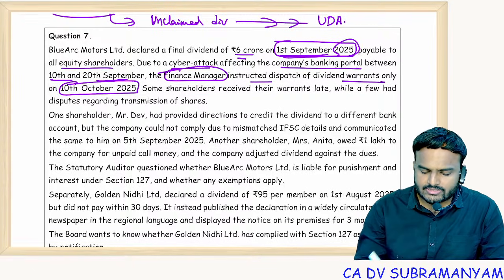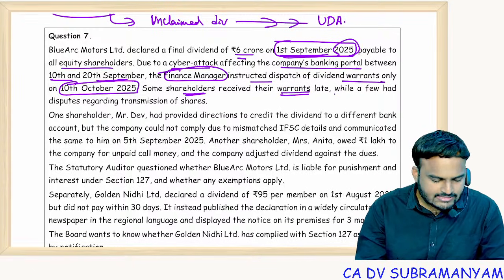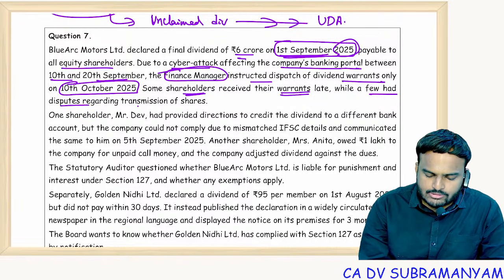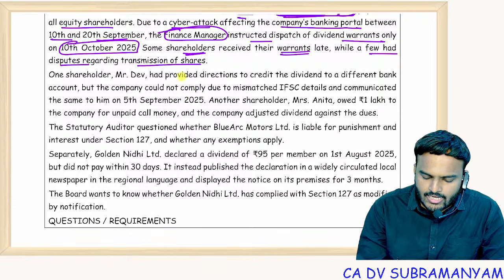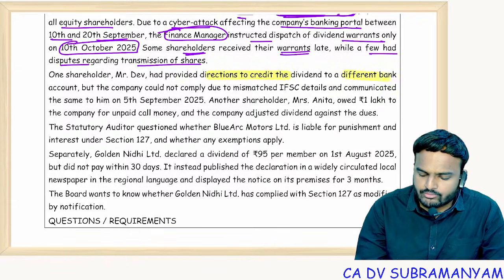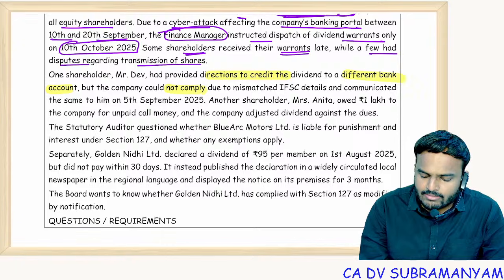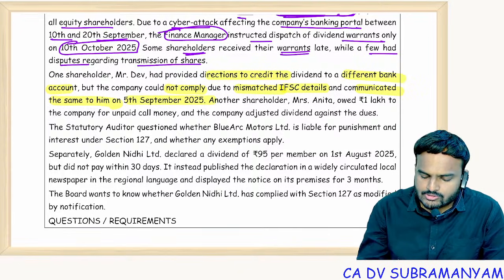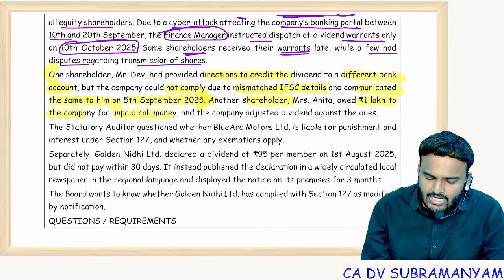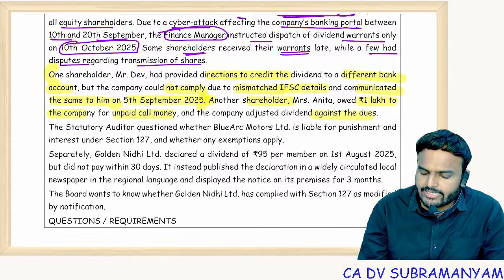We need to check. Some shareholders received their warrants late, while a few had disputes regarding transmission of the shares. One shareholder, Mr. Dev, provided directions to credit the dividend to a different bank account, but the company couldn't complete it due to mismatched IFSC details and communicated the same to him immediately. And that fellow didn't update the mode of payment. Okay, so company mistake or no mistake? Let's see. Another shareholder, Mrs. Anita, owed 1 lakh to the company for unpaid call money, and the company adjusted the dividend against the dues.